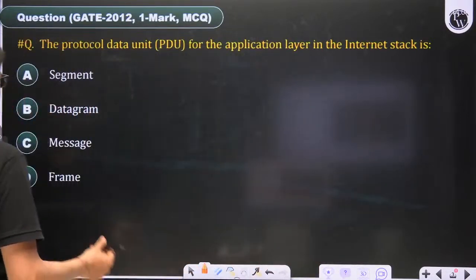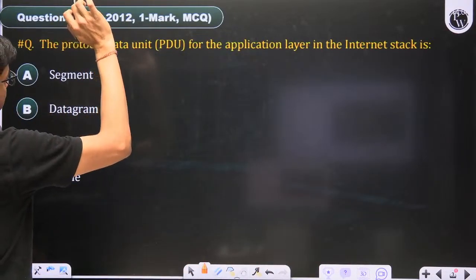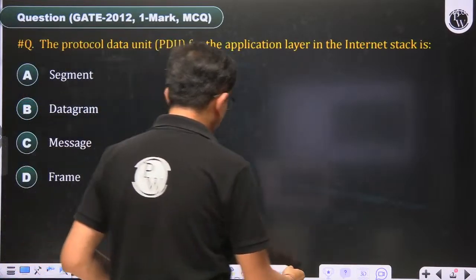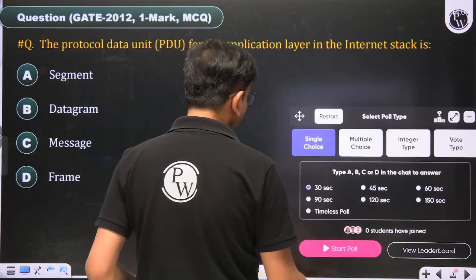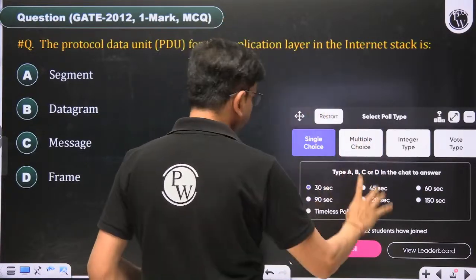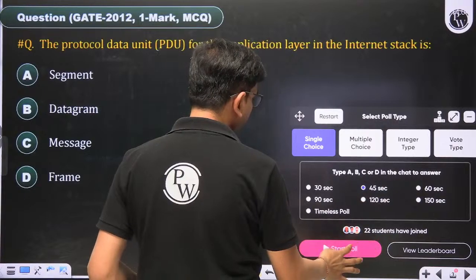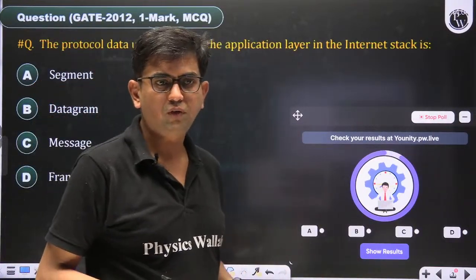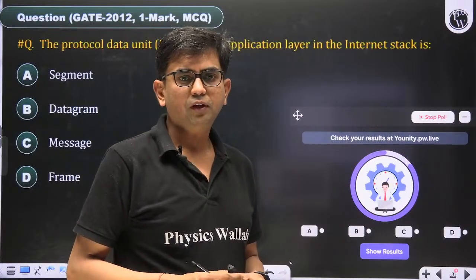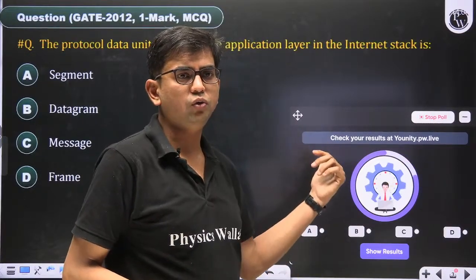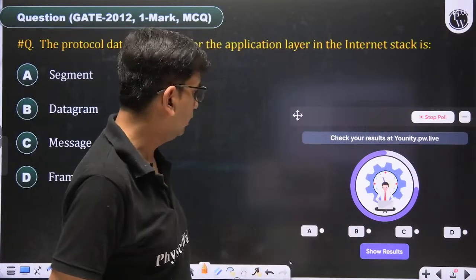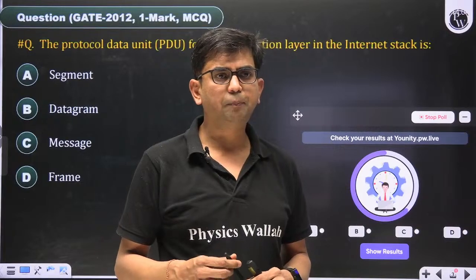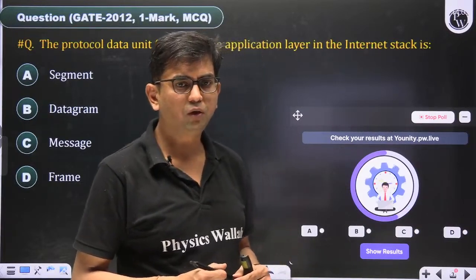This is the first question, a GATE 2012 IIT Delhi question, and yesterday we covered this question. Here a poll is there, a single choice MCQ. I am giving 45 seconds to give the answer. Is the poll visible to you? If you are joining through the PW app, then I think the poll is visible to you.